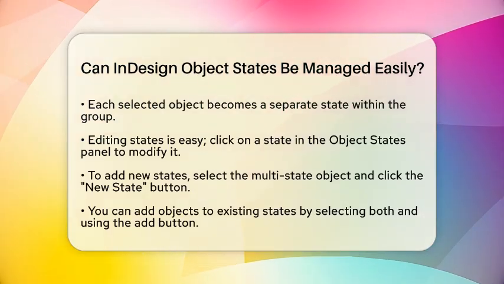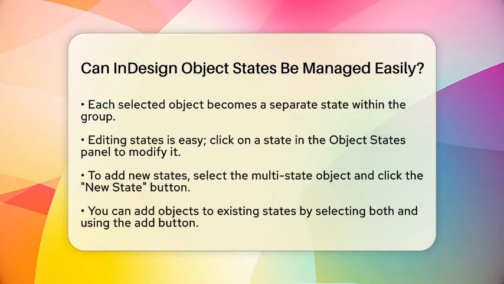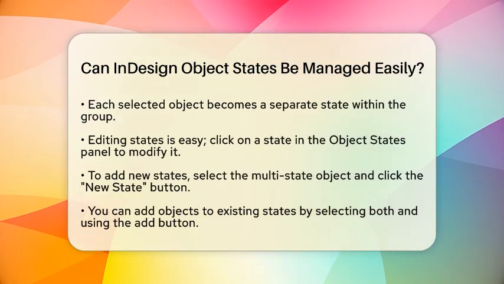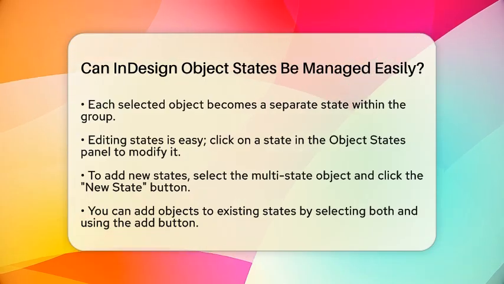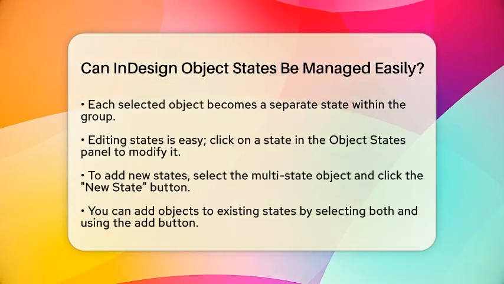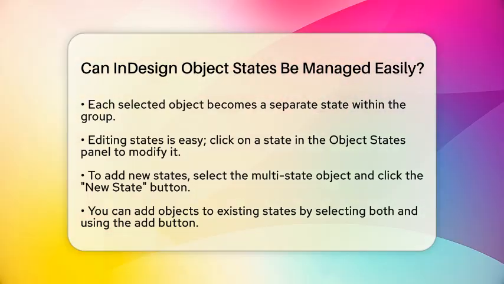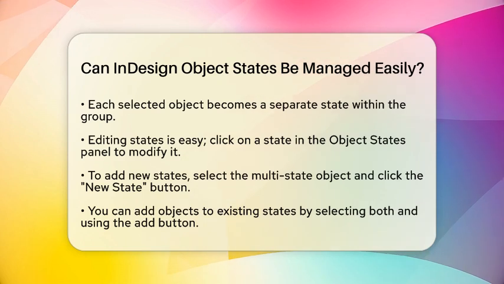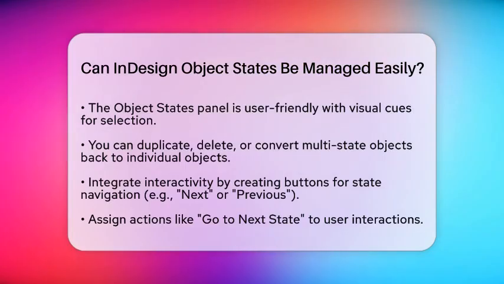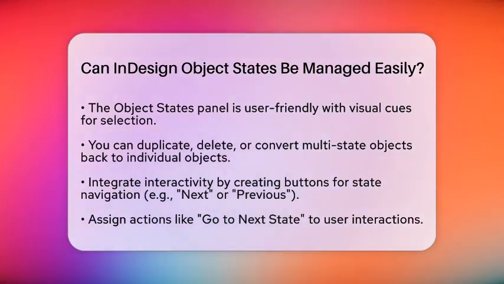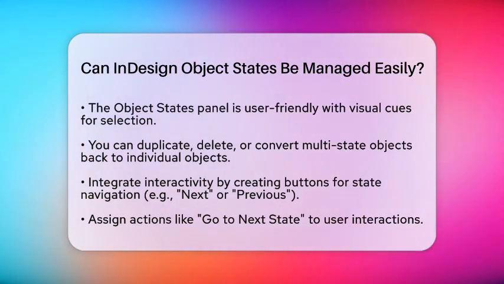Navigating through the Object States panel is user-friendly. It provides visual cues to help you know whether you are selecting a state or the entire multi-state object. You can duplicate states, delete any that are not needed, and even convert multi-state objects back into individual objects if you change your mind.